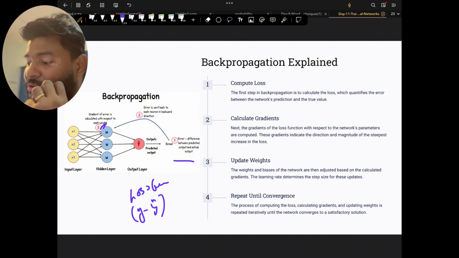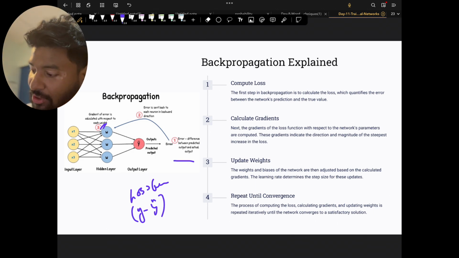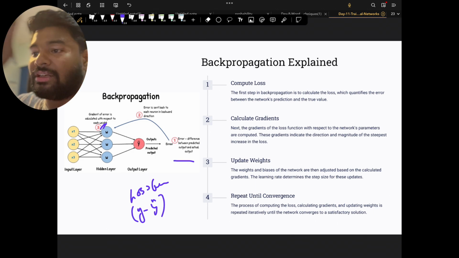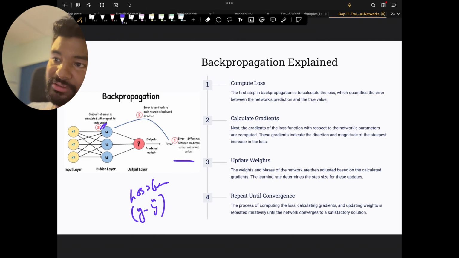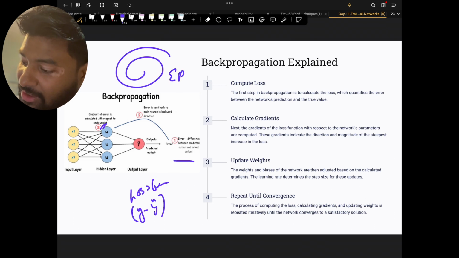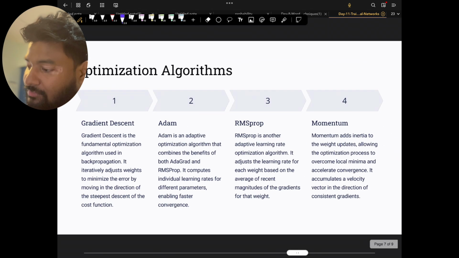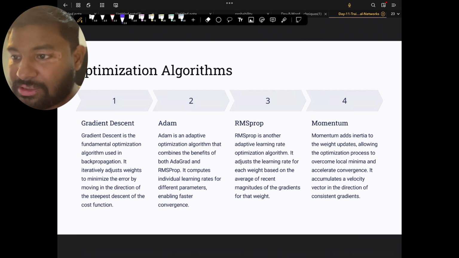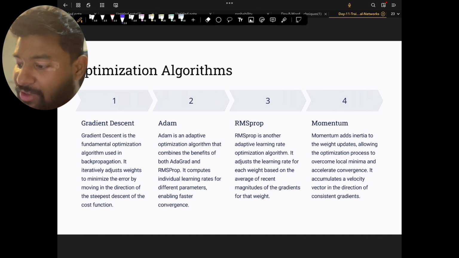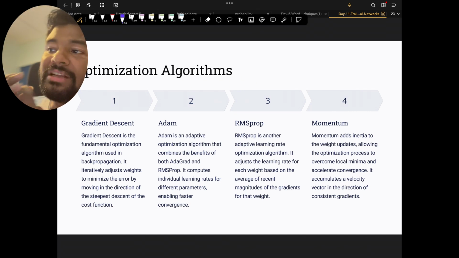So the updating of the weight happens, and once the update happens, I rerun this whole thing again. I keep doing this again and again till I get a proper loss, or the lowest loss possible. When I'm doing this repeated thing again and again, it is nothing but the epoch, the loop. Now you understand this. Remember, when we are thinking about this loop, it's very important to understand the optimization techniques.